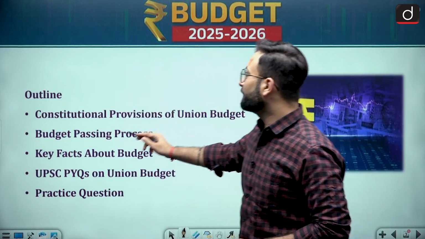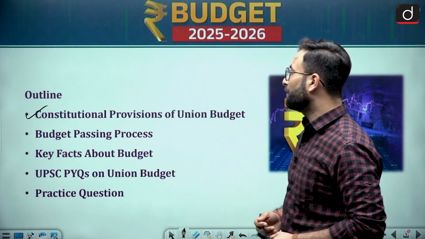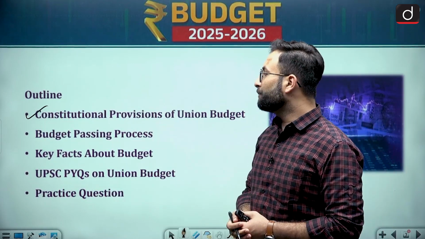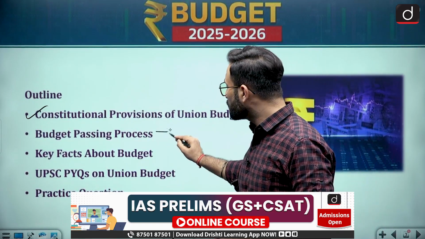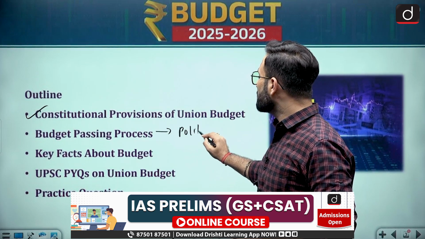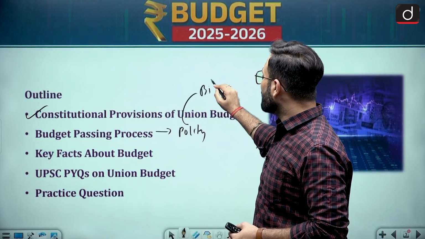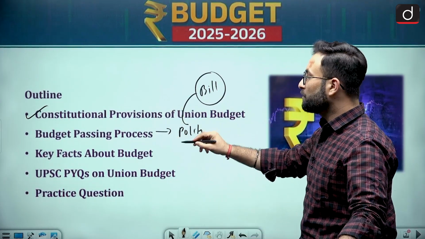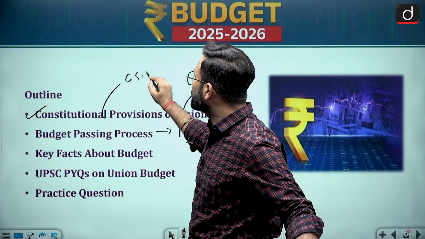So first we'll be starting with the constitutional provisions for the budget which are given in the constitution. Okay. Then coming to the next one, the budget passing process. This process is also related to polity, because if there is a bill that has to be passed from the parliament, that process is related to polity. So this way you can say that this forms part of GS2 as well.